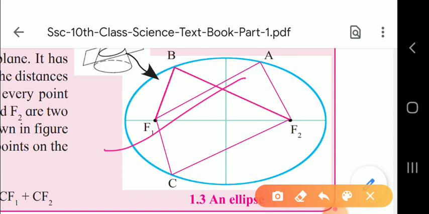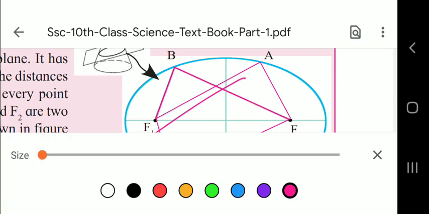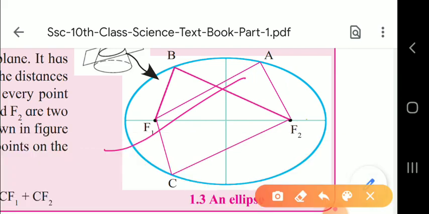So which are the two focal points, children? I'll show with some other color. See here, F2 and F1. These are the two focal points. Now here we can see A, B and C are 3 points on the ellipse. This is point A, this is point B and this is point C. So here AF1 plus AF2 is equal to